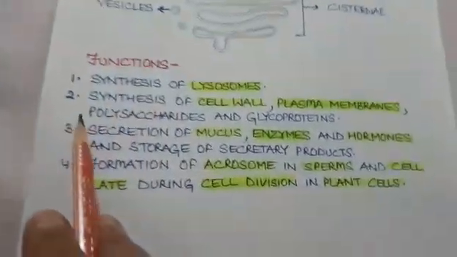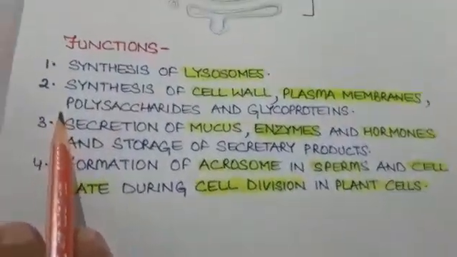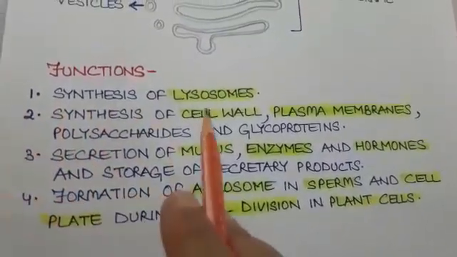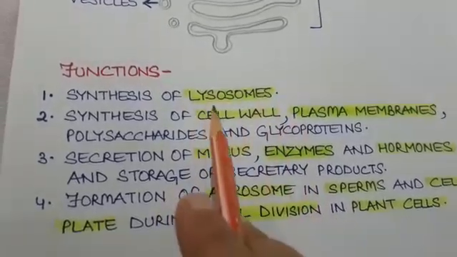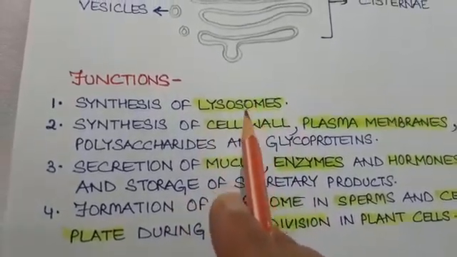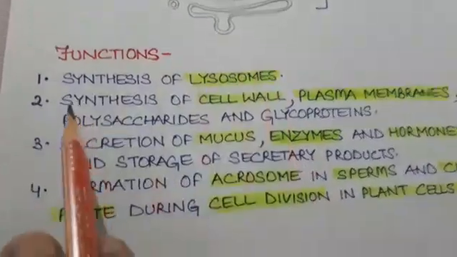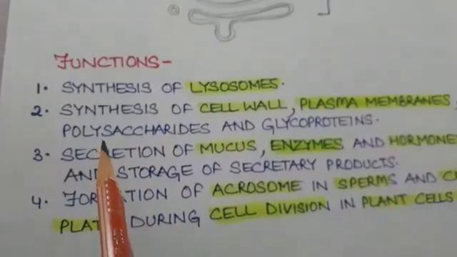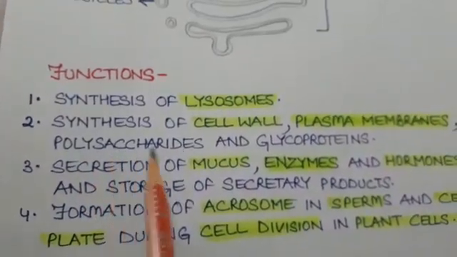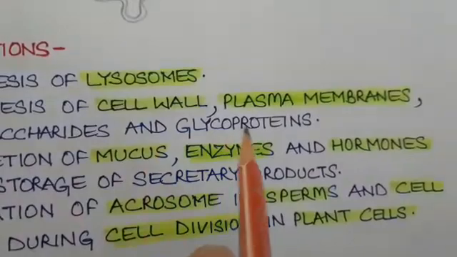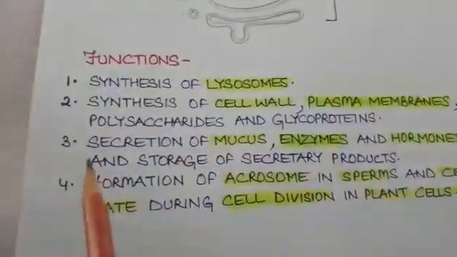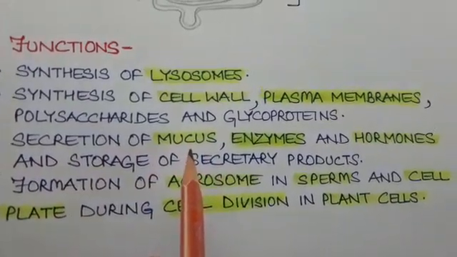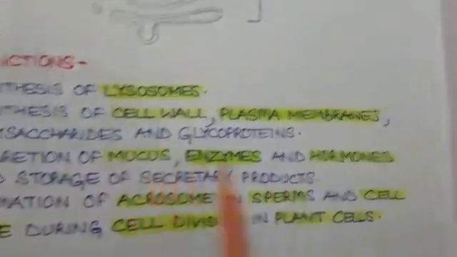What are the functions of Golgi apparatus? There are some very important functions performed by Golgi apparatus. Among them, number one is synthesis of lysosomes. The lysosomes are the cell organelles that are synthesized in Golgi apparatus. Number two, synthesis of cell wall, plasma membrane, polysaccharides, which are large molecules of sugars, and glycoproteins. Number three, secretion of mucus. Mucus is a sticky substance that is secreted in many parts of the animal body.